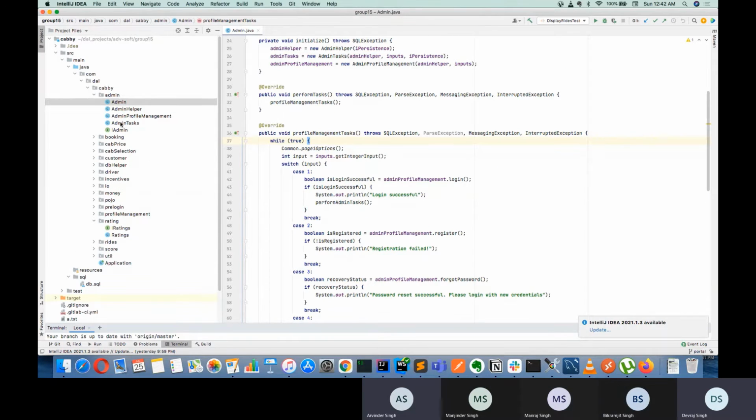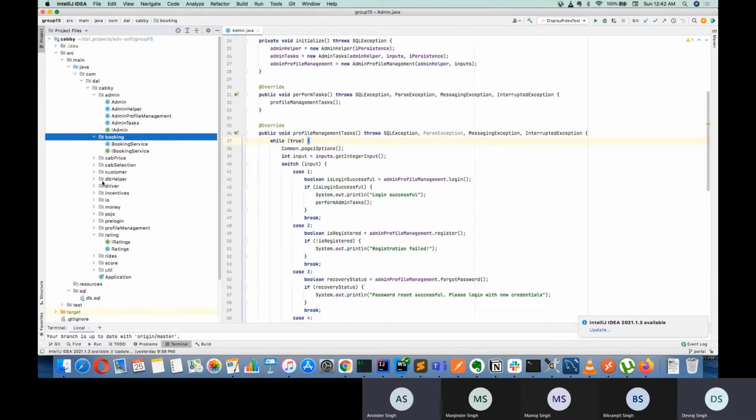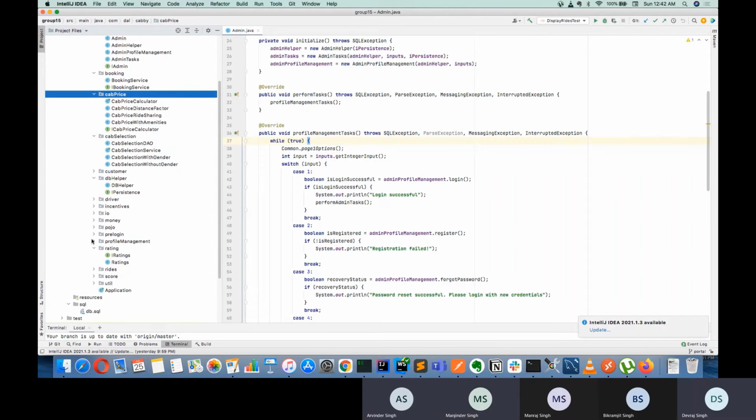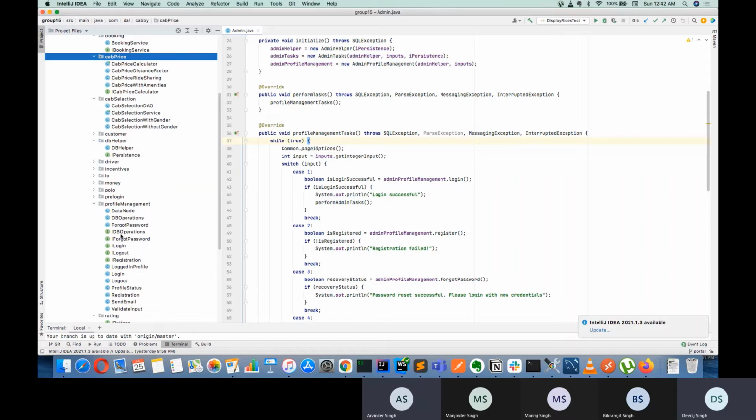So I will just go through the brief overview of our project setup. So yeah, these are our high level modules. I worked on admin, booking service, and then DB helper, which basically deals with creating the connection with the database and running all sorts of SQL queries. Apart from me, Manjinder has worked on cab price calculator and cab selection logic. And then Manraj has worked on the profile management operations like login, registration, password recovery, etc.